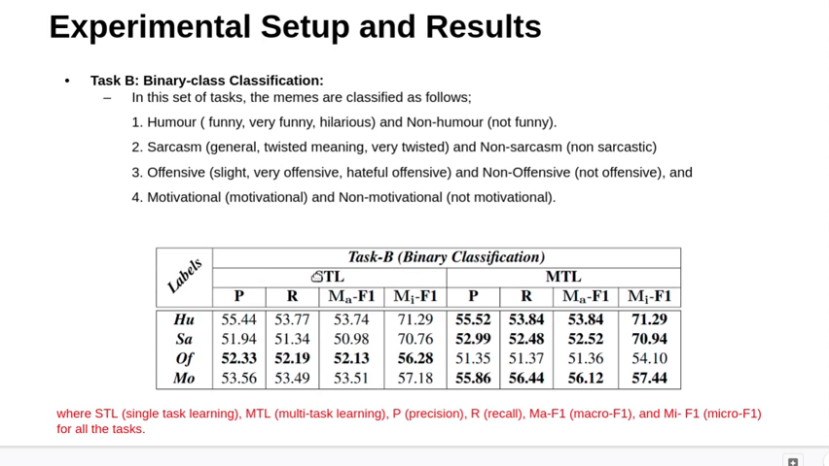This is for STL. STL stands for single task learning, MTL for multitask learning. For STL, each task is classified separately. For MTL, all the tasks are classified together. As we can see, in the dark bold color, the MTL is performing well.